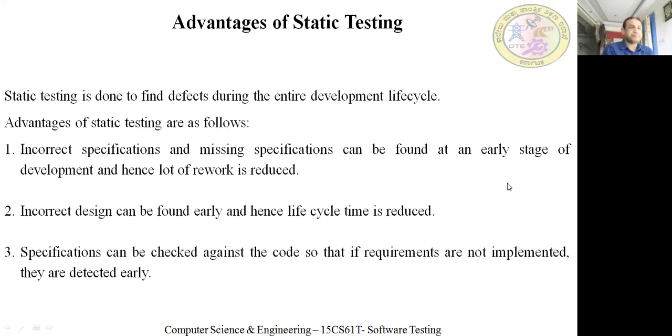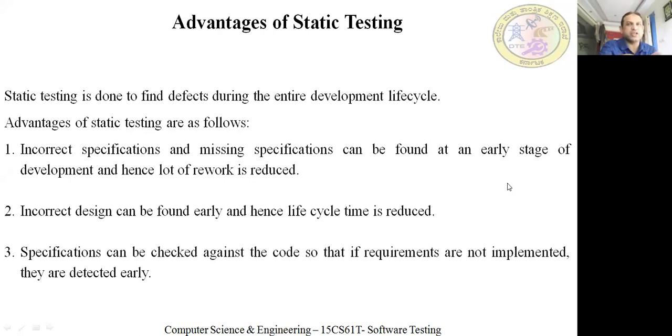Next, the third advantage is specifications can be checked against the code so that if requirements are not implemented, they are detected early. Here what you can do: the SRS, software requirement specification document, is there with you. So with the document, you can check whether all the specifications are available or not. Yes, that is another advantage. Specifications can be checked against the code so that if requirements are not implemented, they are detected early.